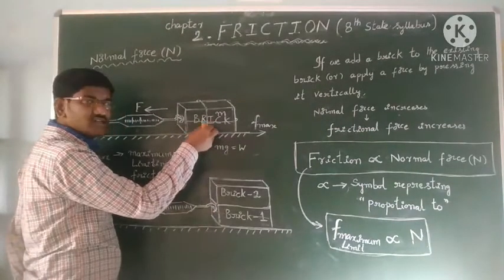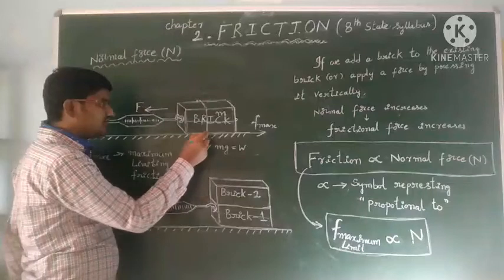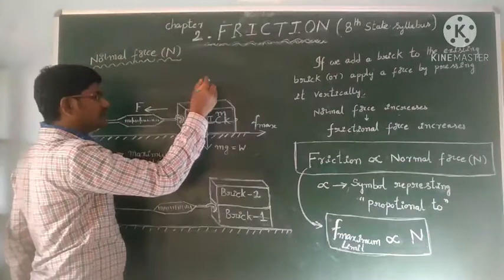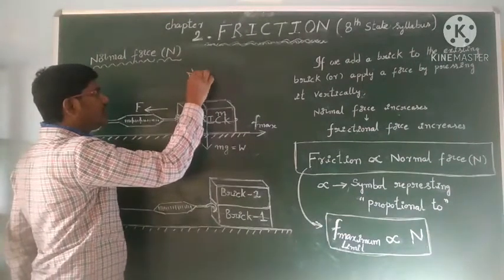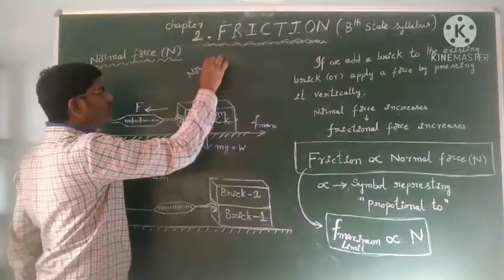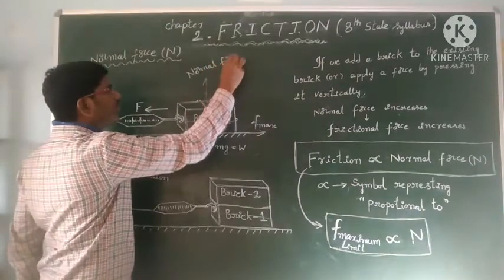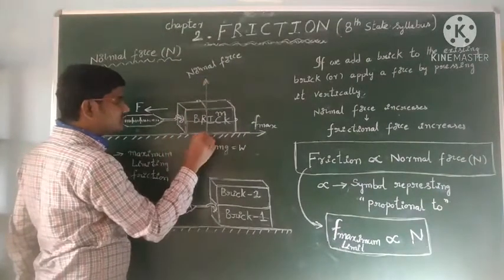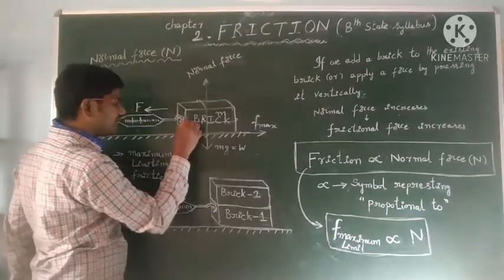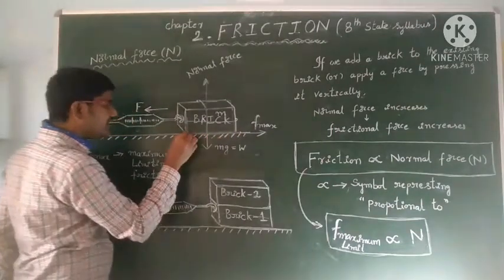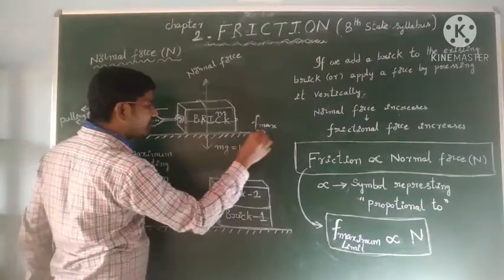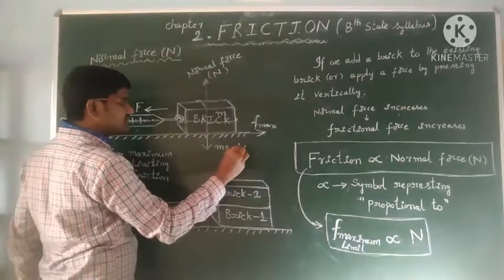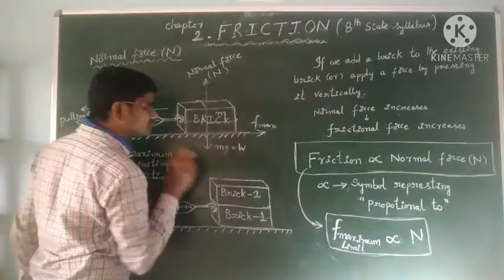But still it is not moving down, means the floor is counterbalancing that force. That's called normal force, or normal reaction. This force is perpendicular to the surfaces in contact. This is the surface of the block and this is the horizontal surface. So this is the normal force N and this is the weight W.